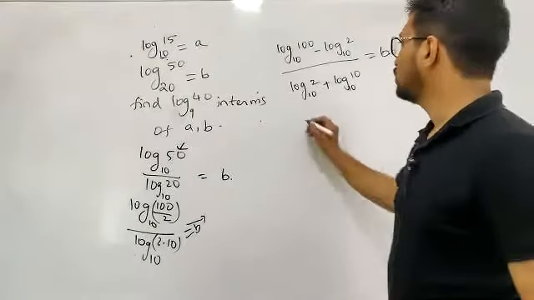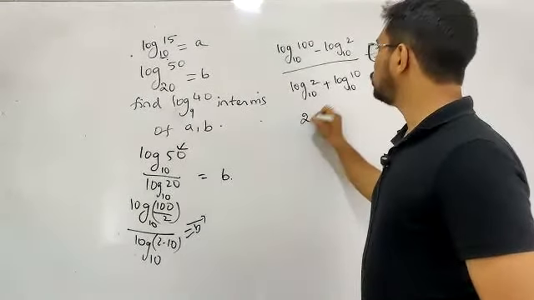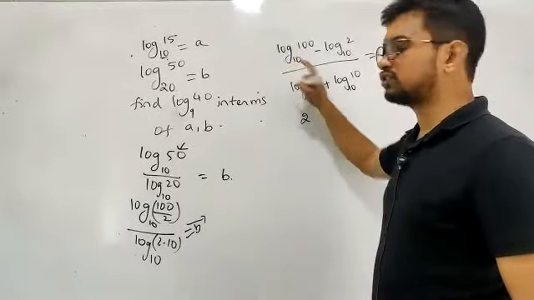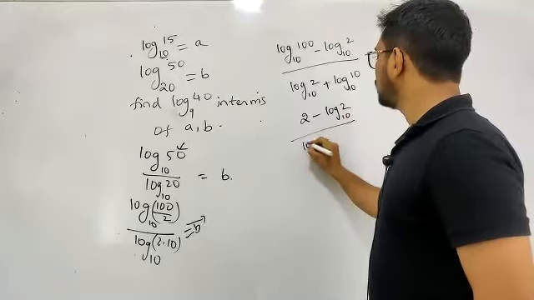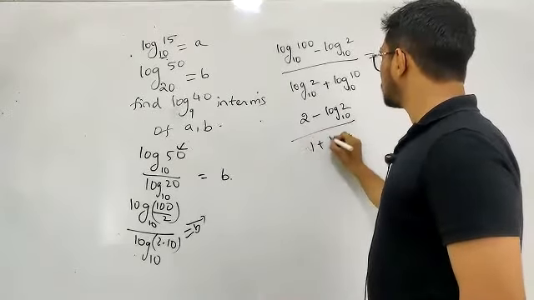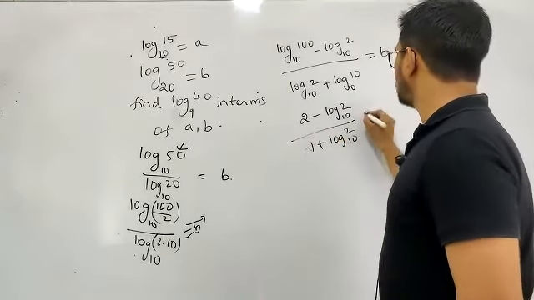This is equal to B. So we'll be getting it as 2 minus log 2 to the base 10, since log 100 to the base 10 is 10 squared, which is 2, divided by 1 plus log 2 to the base 10. This is equal to B.